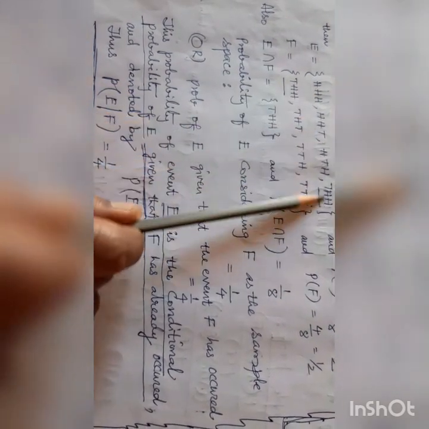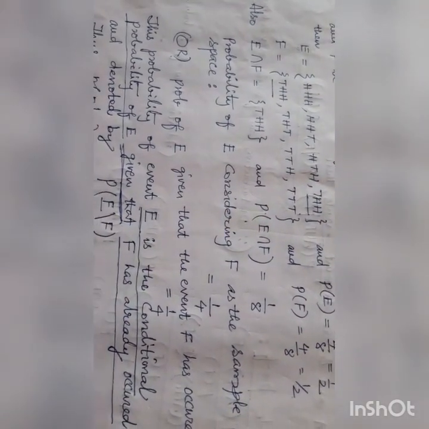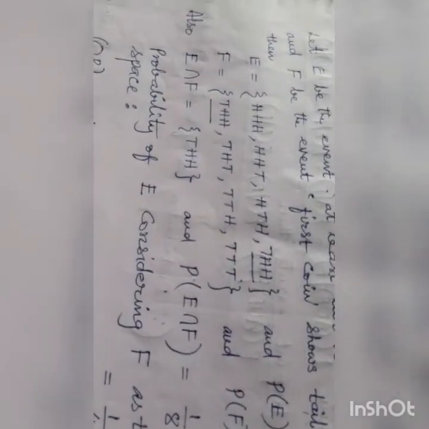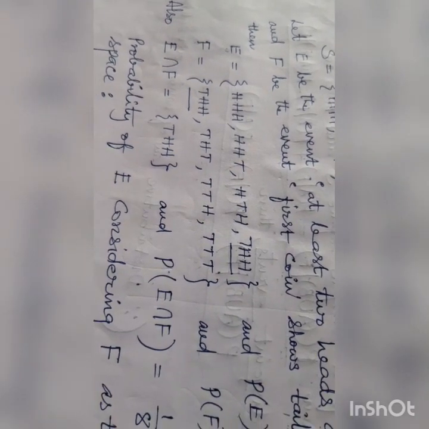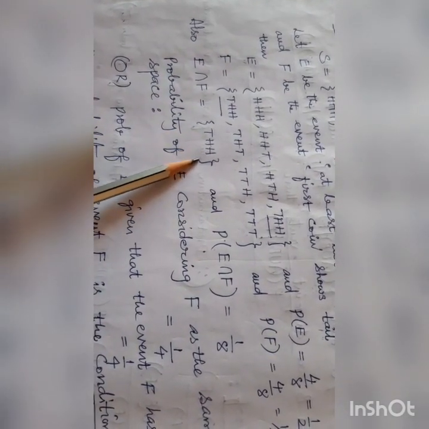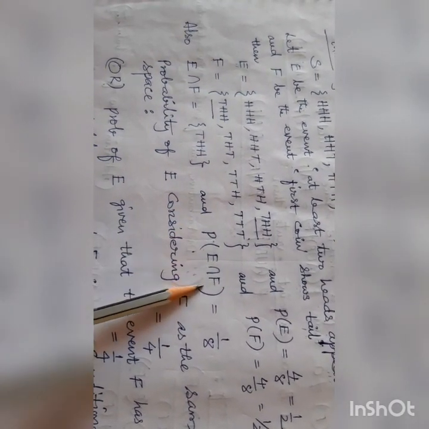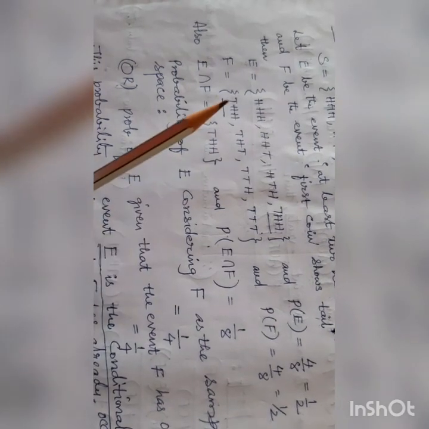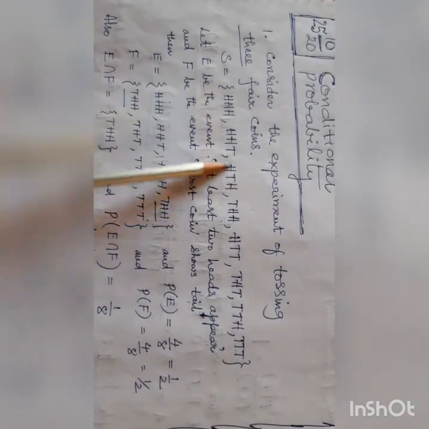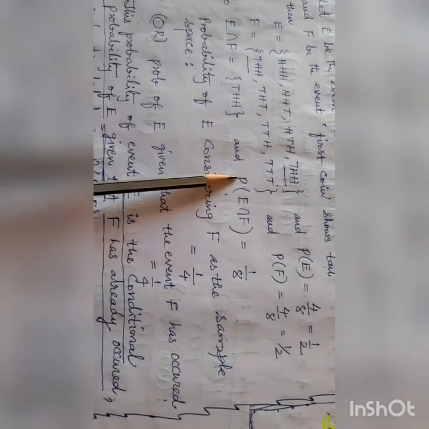The common elements of E and F. I have underlined the common element, THH. So E intersection F is THH, and there is one element only, so P of E intersection F equals 1 by 8.